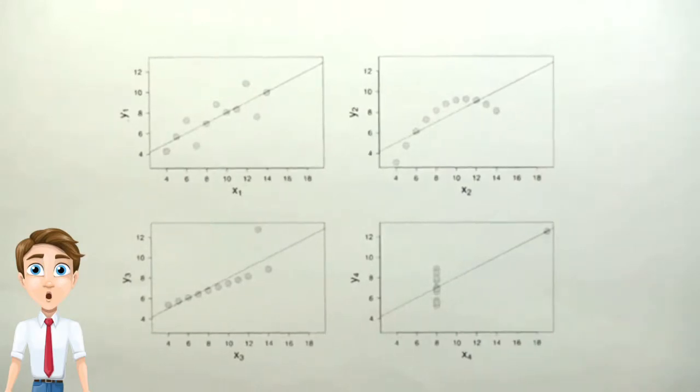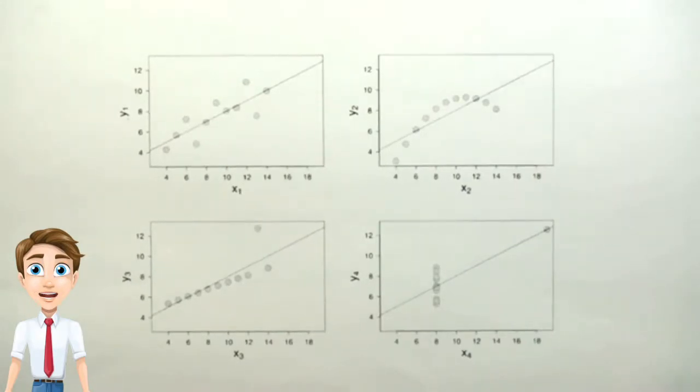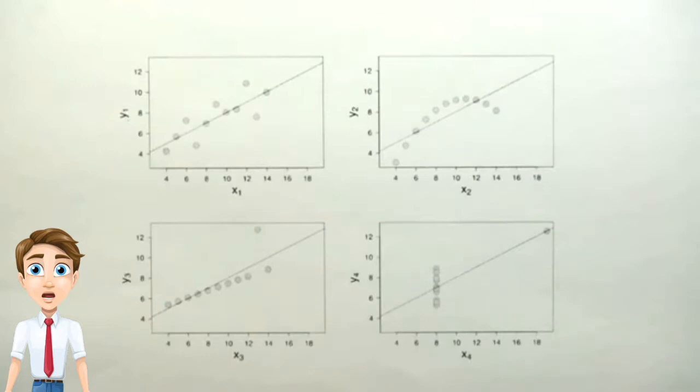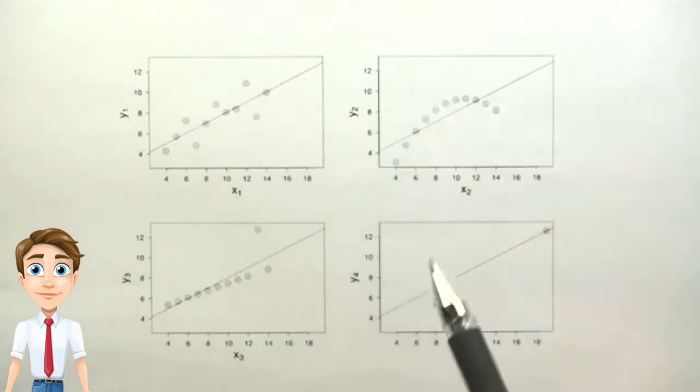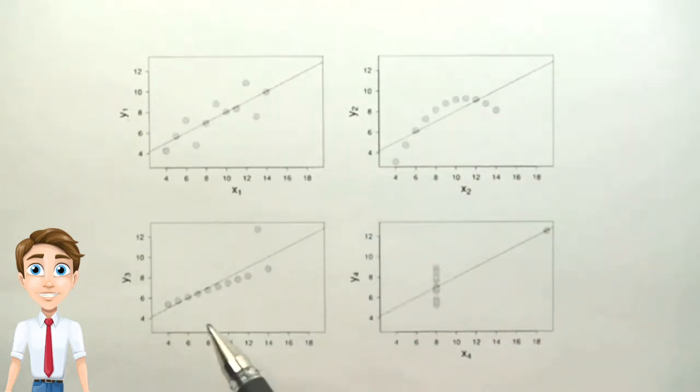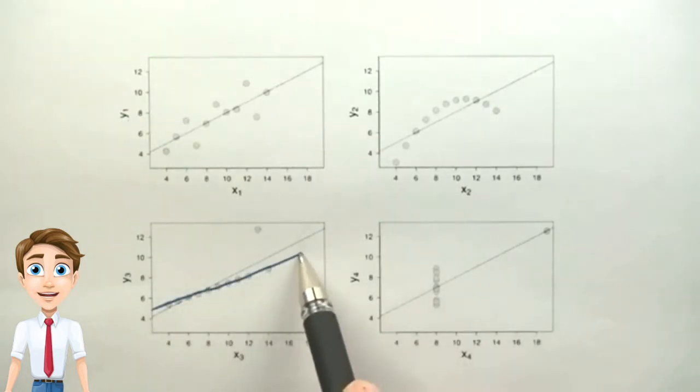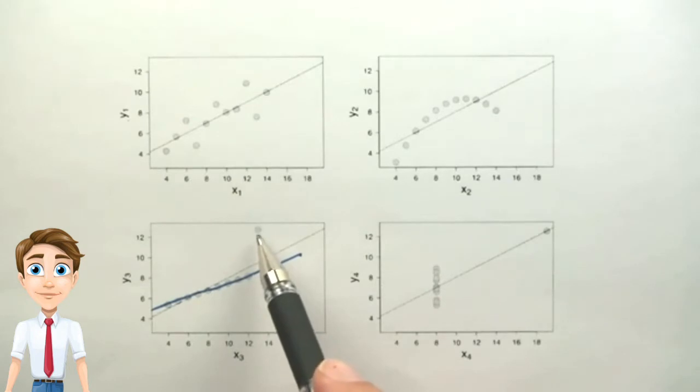So linear regression works well if the data is approximately linear, but there are many examples where linear regression performs poorly. Here's one where we have a curve that is clearly nonlinear. This is an interesting one where we seem to have a linear relationship that is flatter than the linear regression indicates, but there's one outlier.